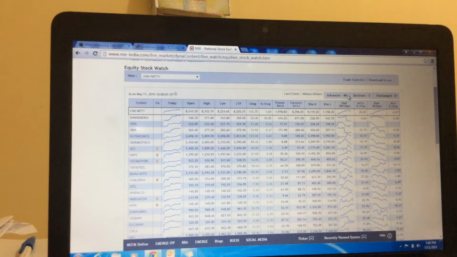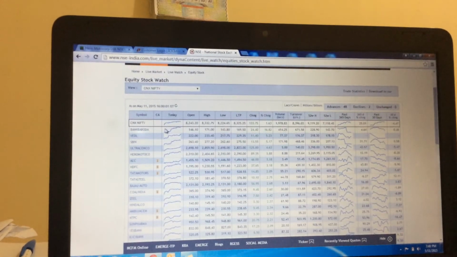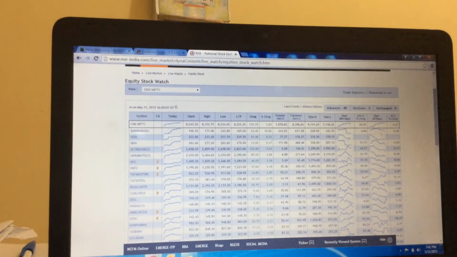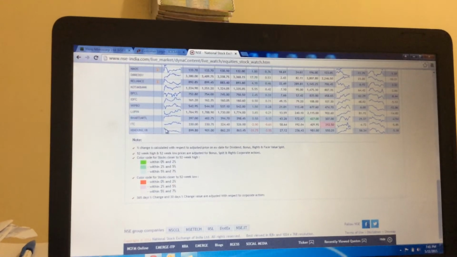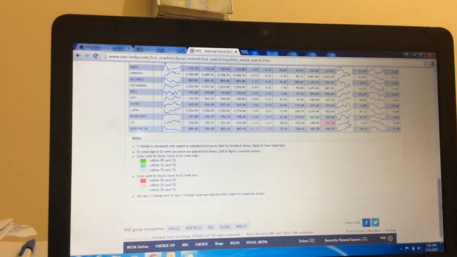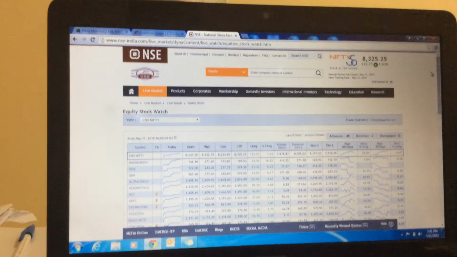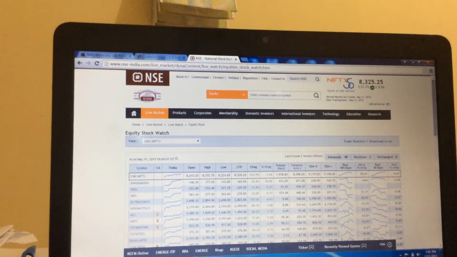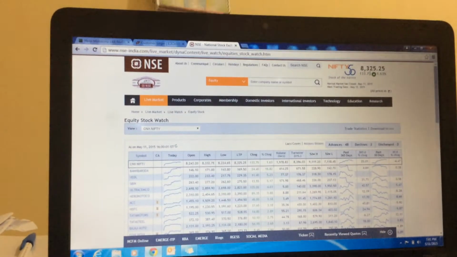On the other side, if there is less advance and more decline, you see the reverse trend, like the reverse of the 45 degree. To do option trading, you can look for the reverse of the 45 degree, like this Hindustan Lever. It should show the reverse of the 45 degree angle. In that you can do option trading, buying in lots, and you can gain more profit. You need to assure that there is less advance and more decline, and Nifty should be in the red, then you can play the option.